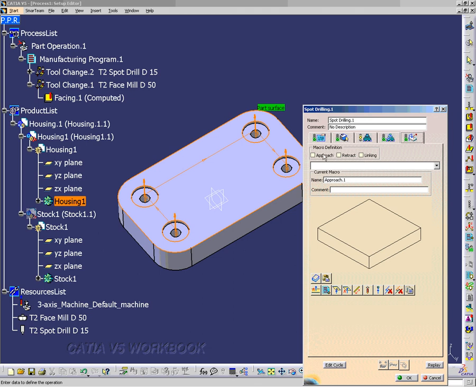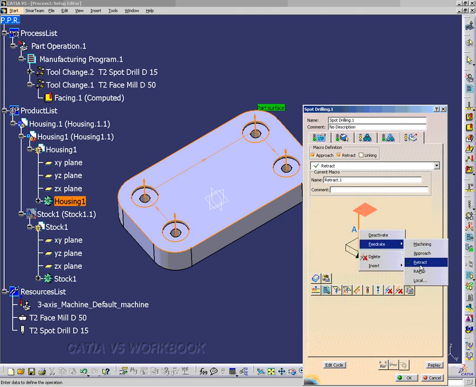So I'll select approach, and I'm going to change the feed rate to rapid. I'm going to hit retract, and change the feed rate to rapid.